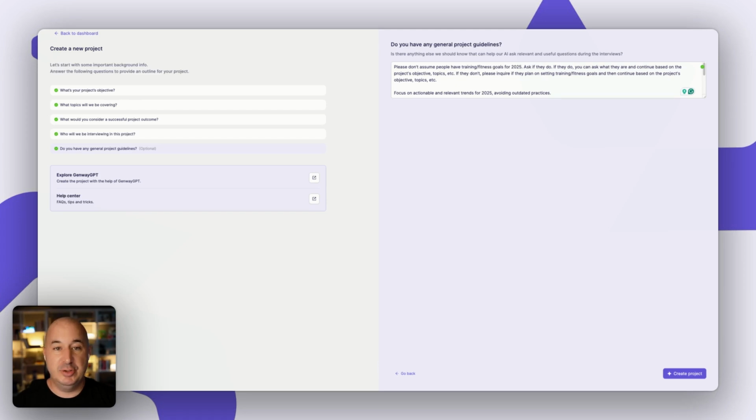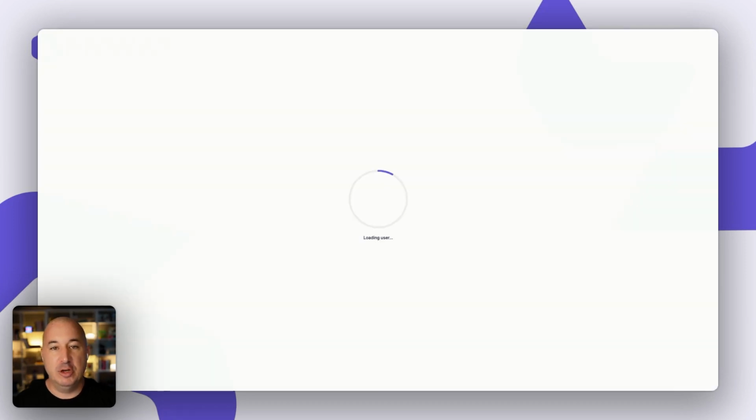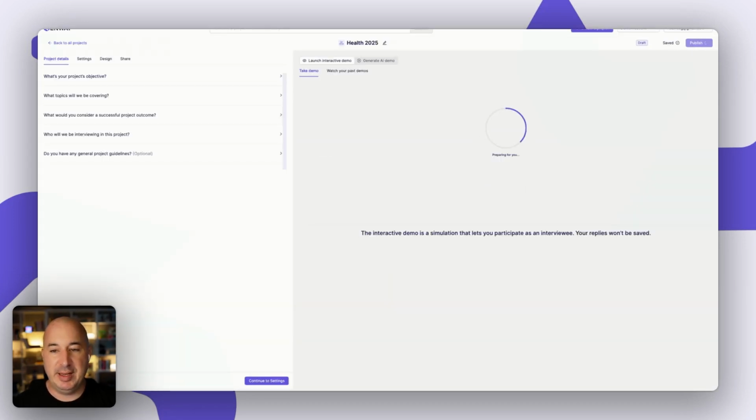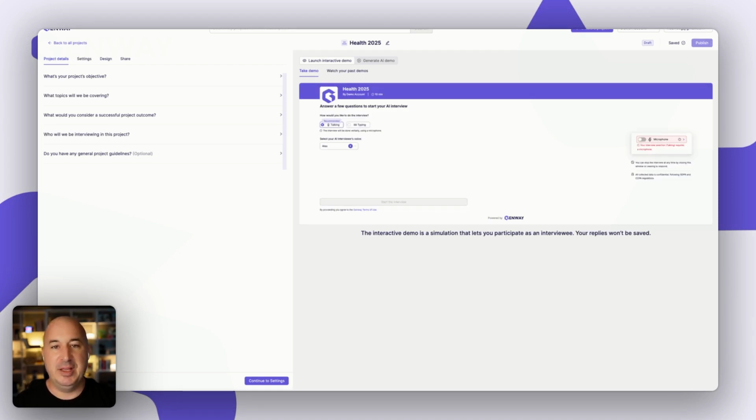Finally, let's return to our Genway Craft with AI experience. Once we hit Create Project, the project is created. We've now finished the Craft with AI experience, and we move on to the project settings, which I'll get to in a separate video. By completing the Craft with AI experience, we now have an AI agent tailored for our specific interview needs. And in the next episode, I'll walk you through how to configure that agent at the project level and all of the different settings and configurations you have to make sure the research project goes well and according to your needs and your specifications.